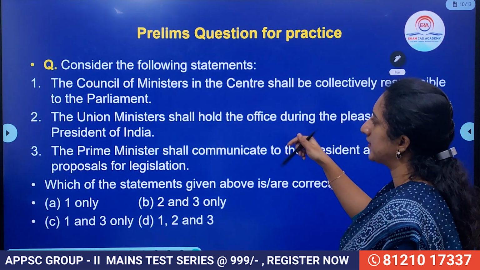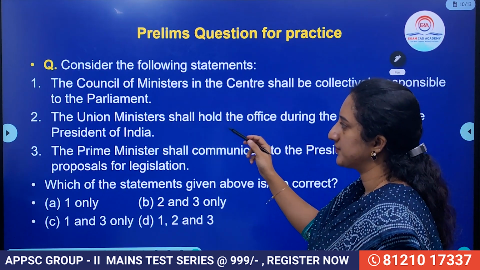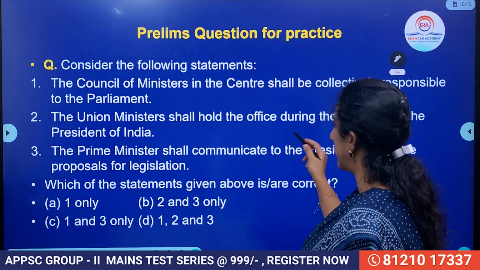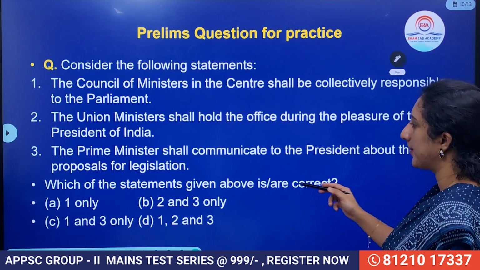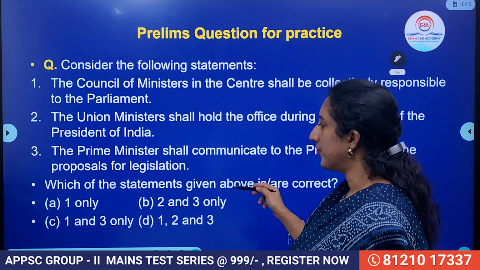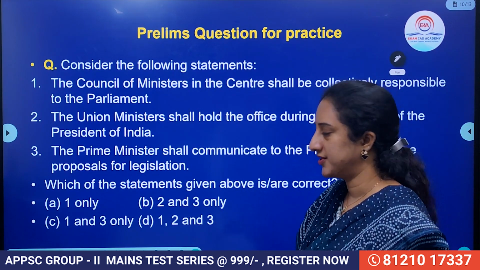Consider the following statements. The Council of Ministers at the centre shall be collectively responsible to the Parliament. Union Ministers shall hold office during the pleasure of the President. The Prime Minister shall communicate to the President the proposals for legislation. Among these, which do you feel are correct? Let me know in the comment section.